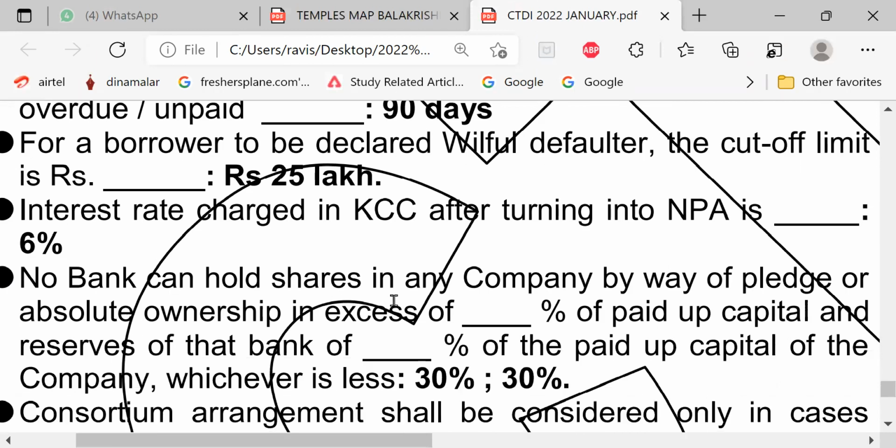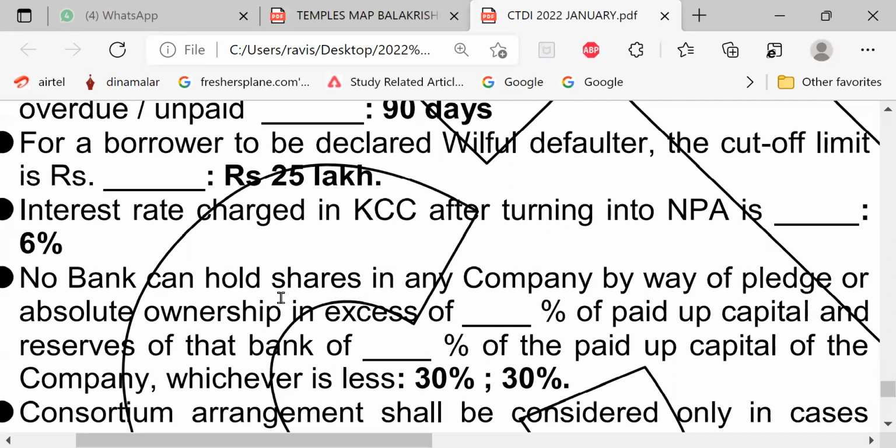No bank can hold shares in any company. This question has been asked right from the time I was writing exams in 1970. What is today? 2022. For the last 52 years, this question is being repeated.